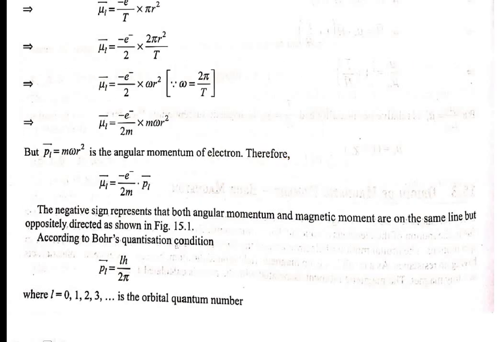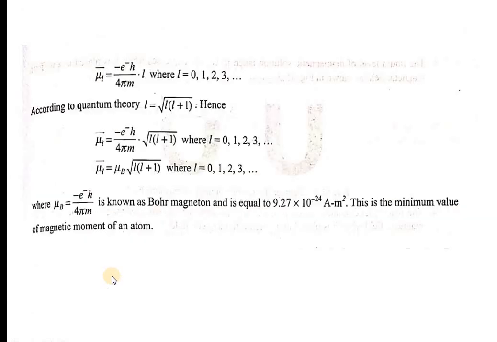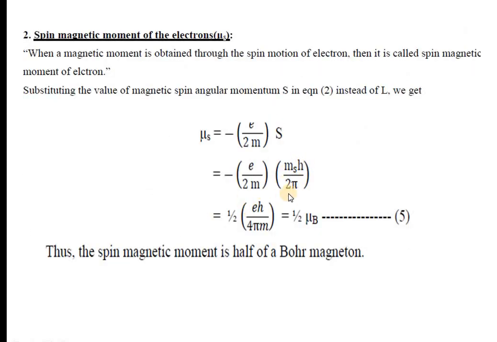According to Bohr quantization, this S can be taken as m s h by 2 pi. Here m s represents the spin motion of the electron, and the spin is represented with plus half or minus half. So you get 1 by 2 eh by 4 pi m. So the value of the spin magnetic moment of the electron is half times the Bohr magneton.